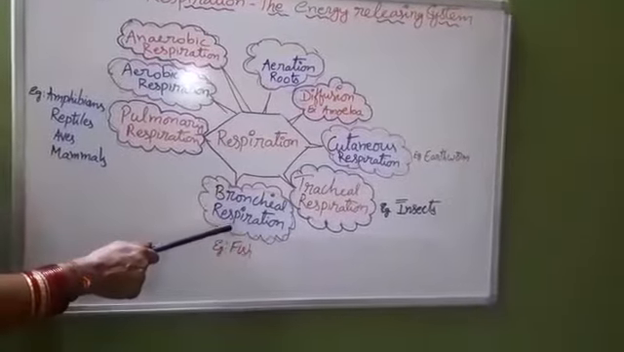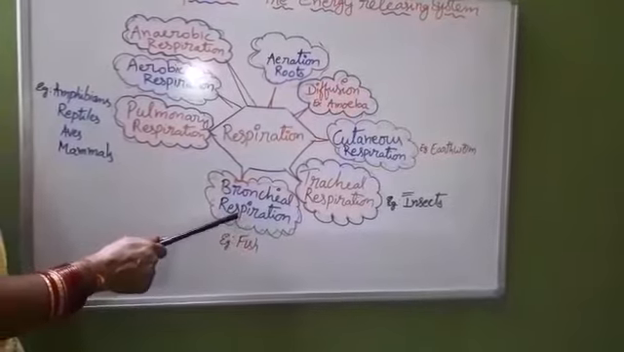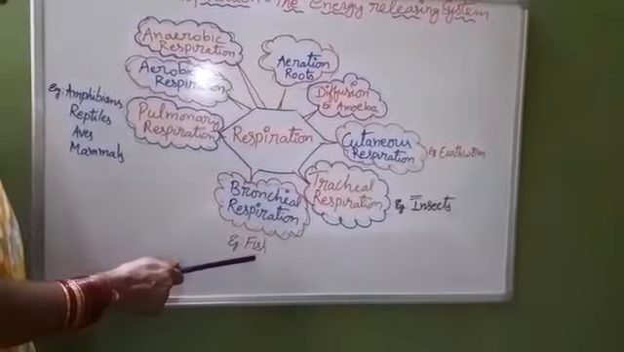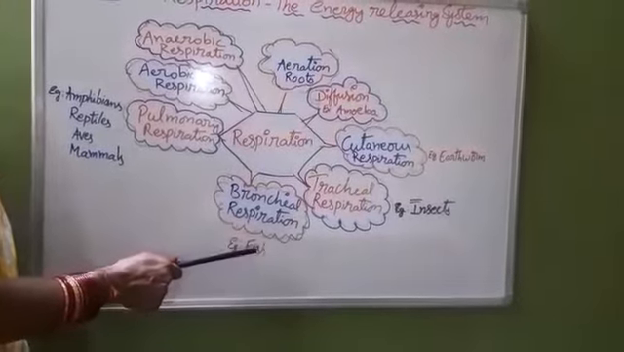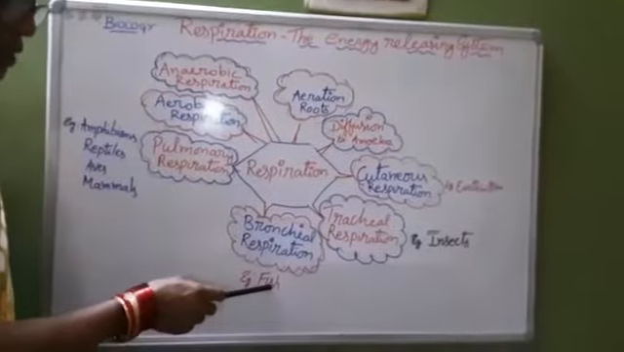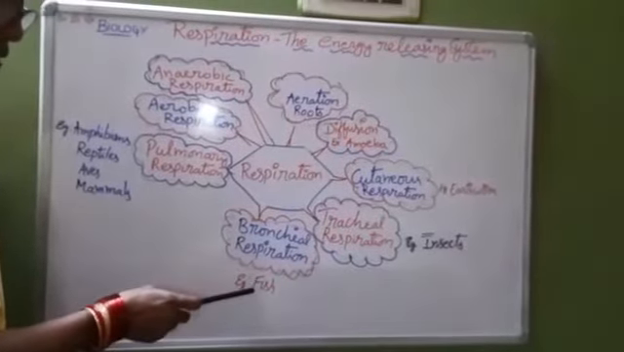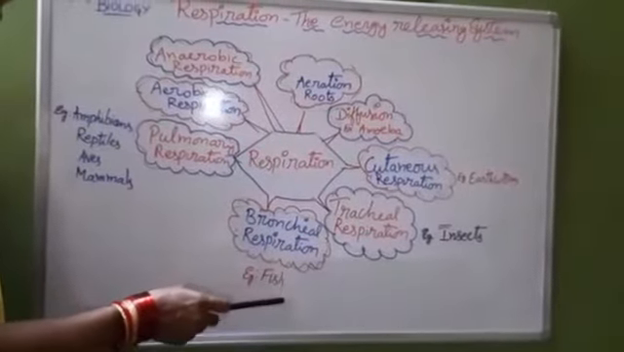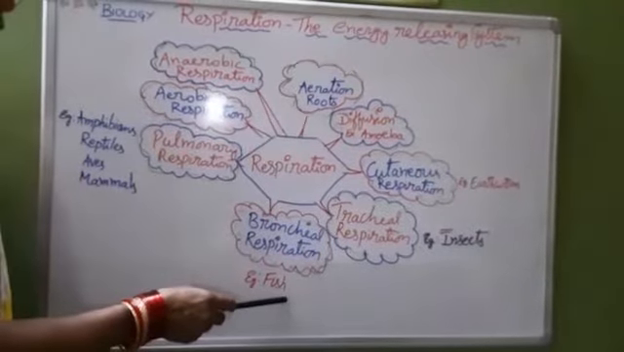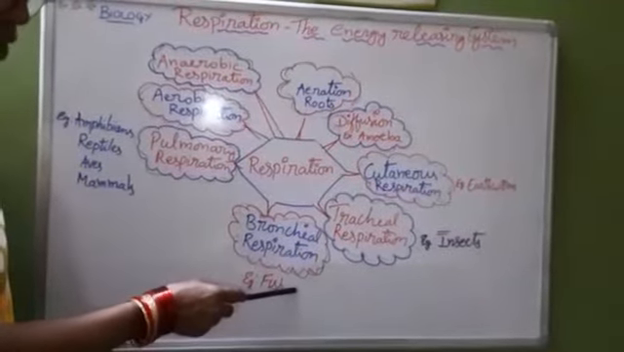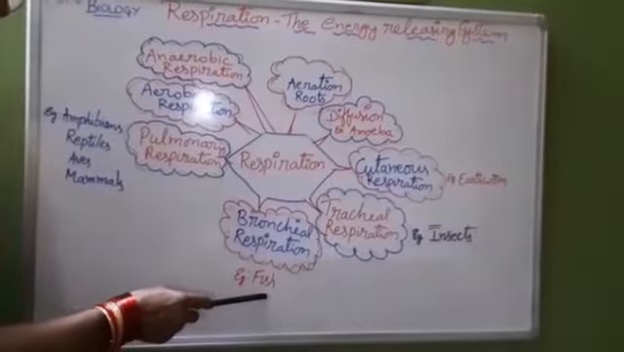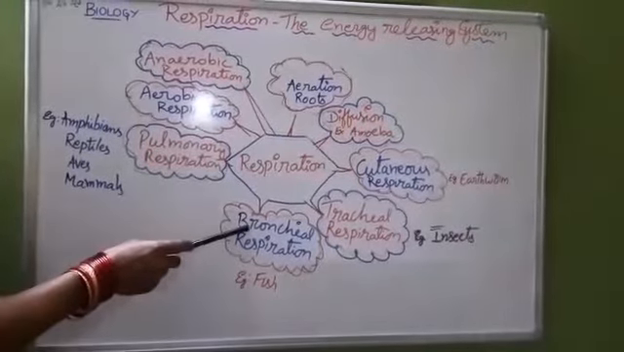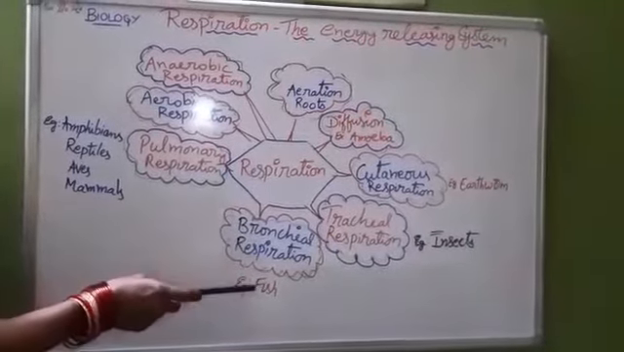Now we come to branchial respiration, which takes place in fishes. Normally fishes are organisms which belong to vertebrates. They are possessed with gills. Gills are the respiratory organs in fishes. Fishes are of two types: one is bony fishes and the second one is cartilaginous fishes. Bony fishes are also called teleost fishes. Cartilaginous fishes are also called elasmobranchs. So through gills the respiration takes place in the case of fishes.